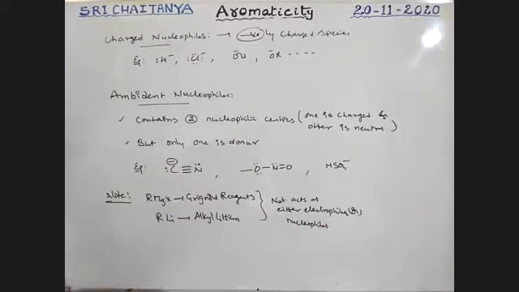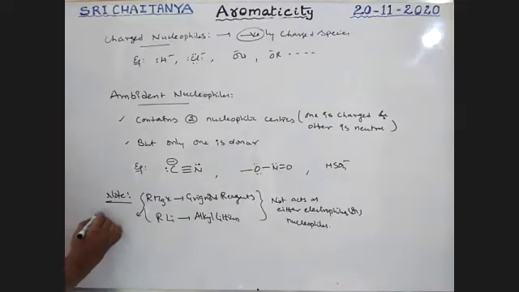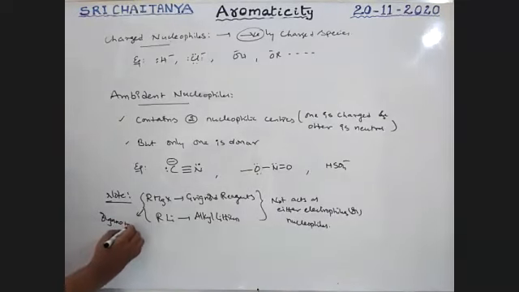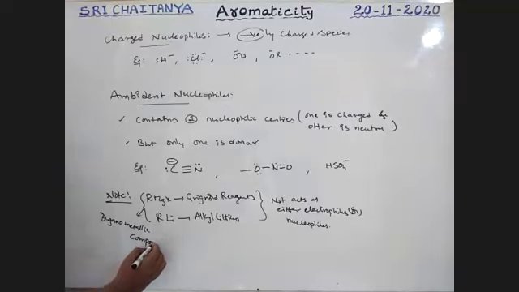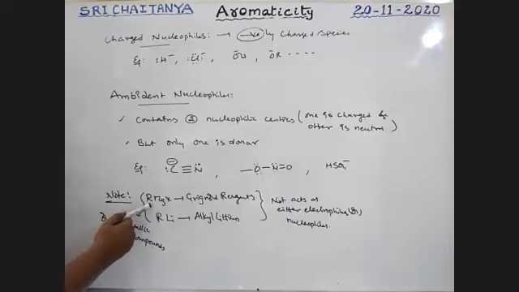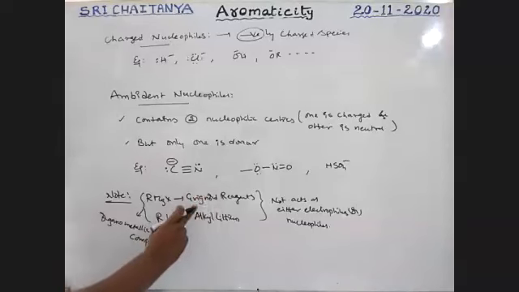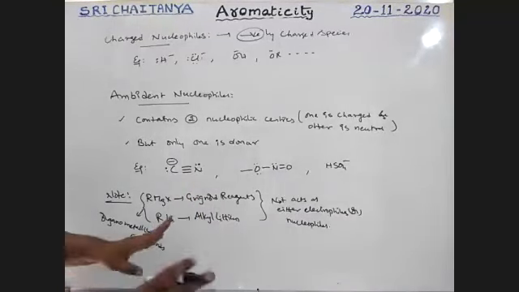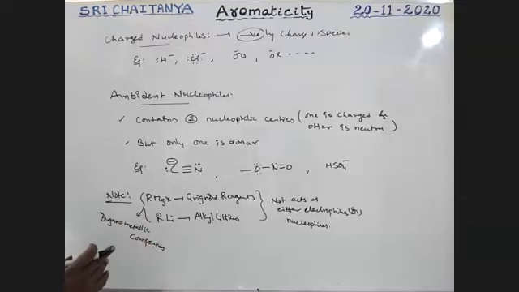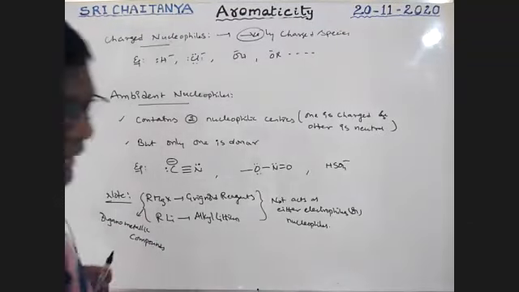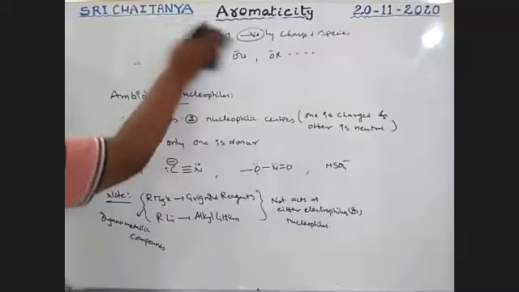These are organometallic compounds, meaning an organic part is there and a metallic part is there. That's why they are called organometallic compounds. The best examples are Grignard reagents and alkyl lithiums. Both do not act as either electrophiles or nucleophiles. Next category, the last one for today's class.